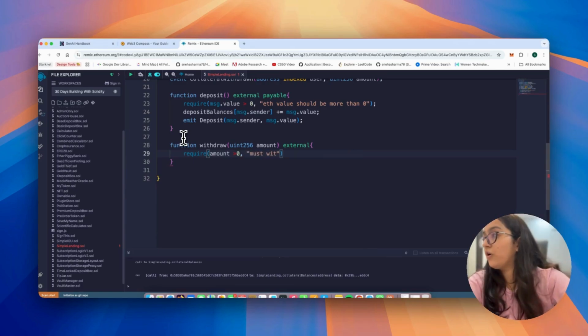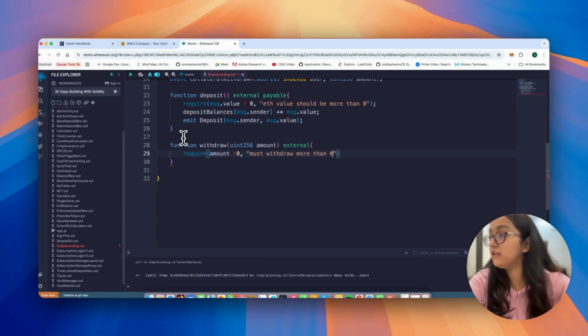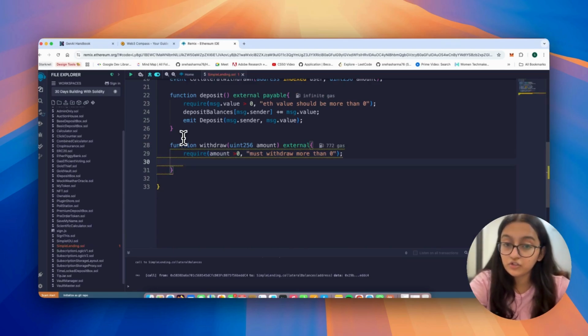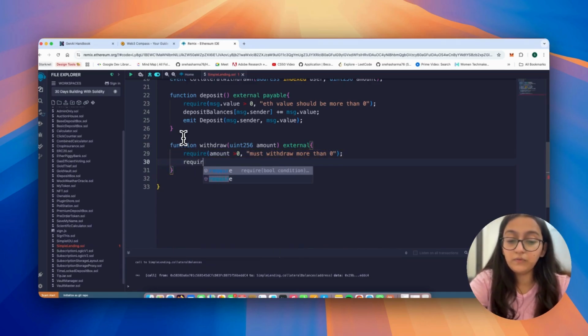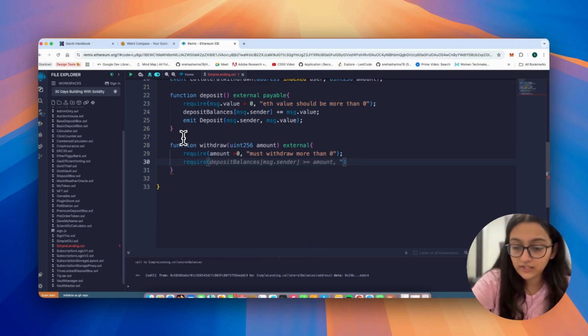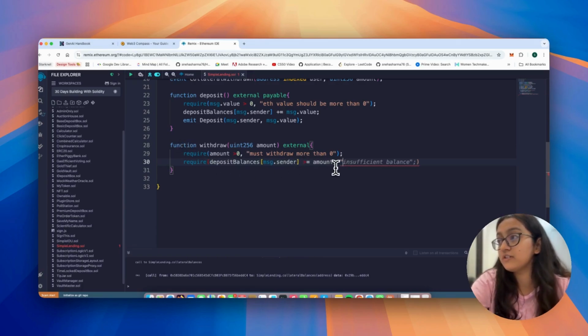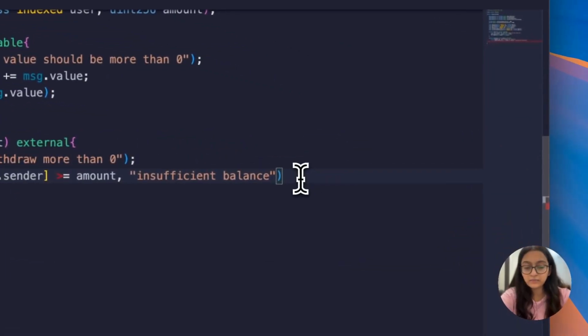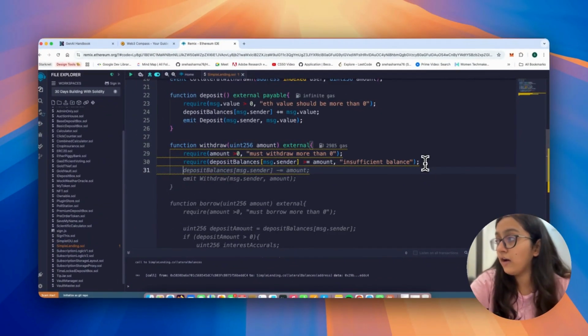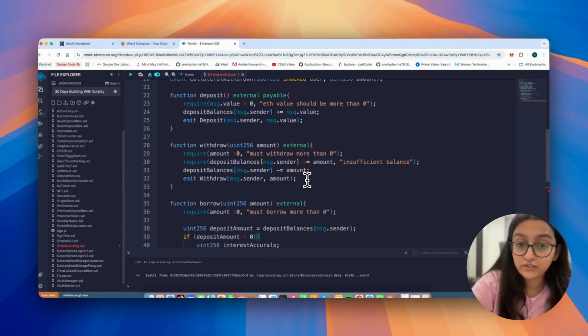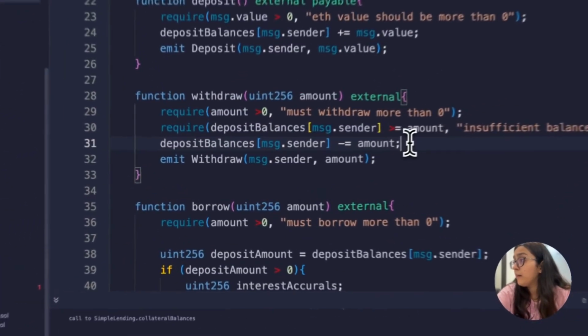Must withdraw more than 0, right? That is one condition. Again, require, we will check if the particular message.sender has enough balance. So we say deposit balances, message.sender is greater than or equal to amount. Otherwise, it should be insufficient balance, because whatever you're trying to withdraw, you do not have enough money for that. Now, this shall just be deposit balances, message.sender minus equals to amount.